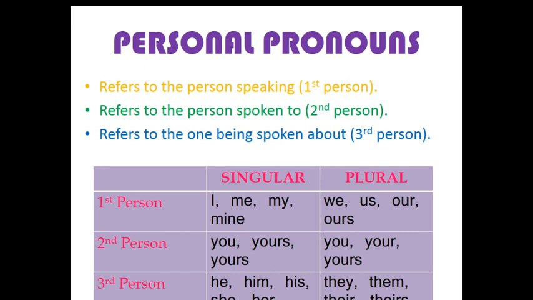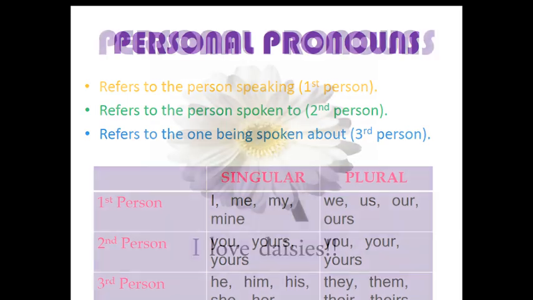In the second person, we have the singular forms like you, yours, and the plural forms you, your, yours. It remains the same. The third person pronouns are he, him, his, she, and her. These are the singular forms, and the plural forms are they, them, their, theirs. Now, we should recognize all these personal pronouns, such as first person, second person and third person, with the help of these pronouns.